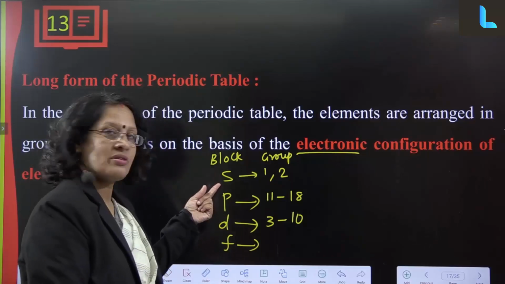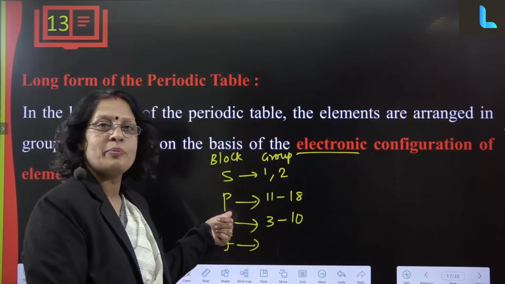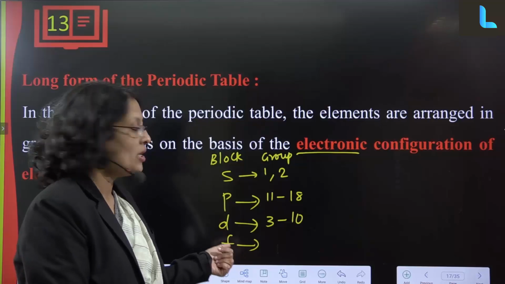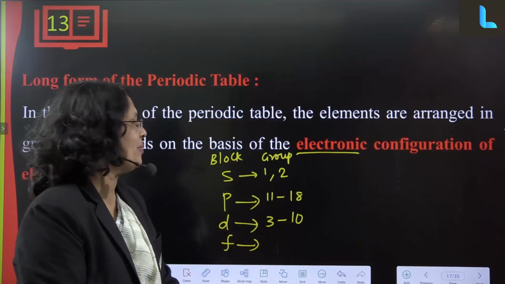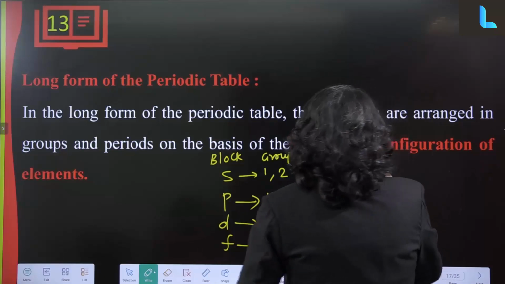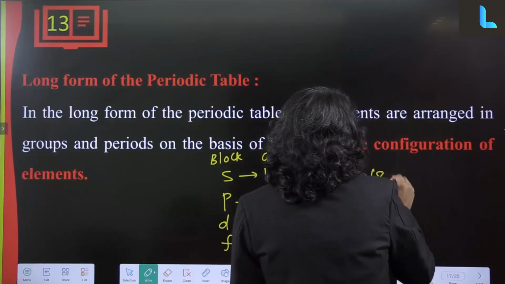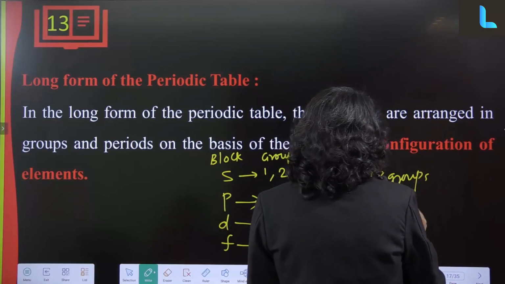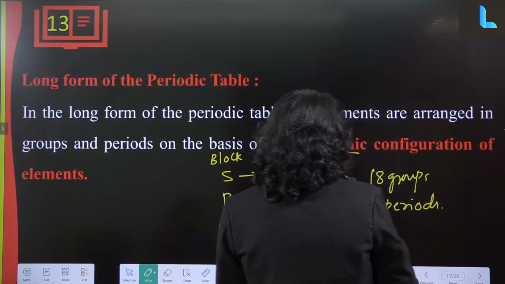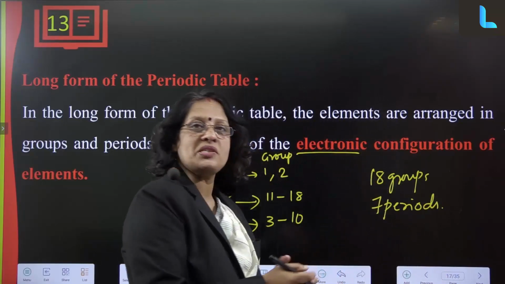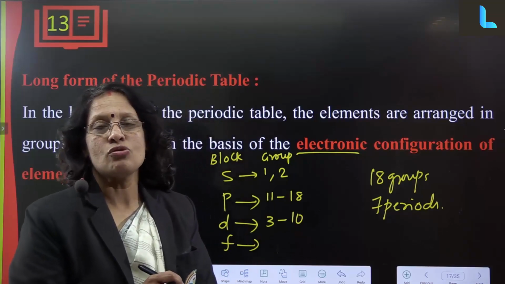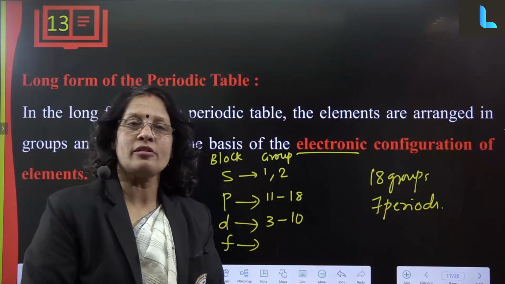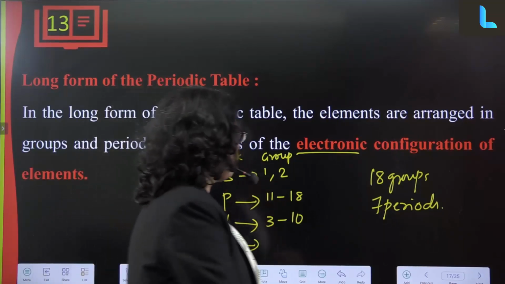These are called representative elements. These are also called representative elements. They have metals, non-metals and metalloids. These are called transition elements, and these are called inner transition elements. So how many groups are there in total? There are 18 groups and 7 periods. Group 18, in the P block, is the noble gases. Noble gases are kept separately because their behavior is similar. They are inert in nature, they are rare gases, so they are kept in a separate group.